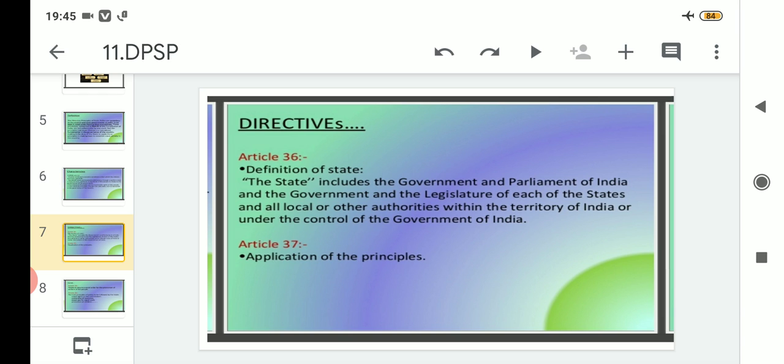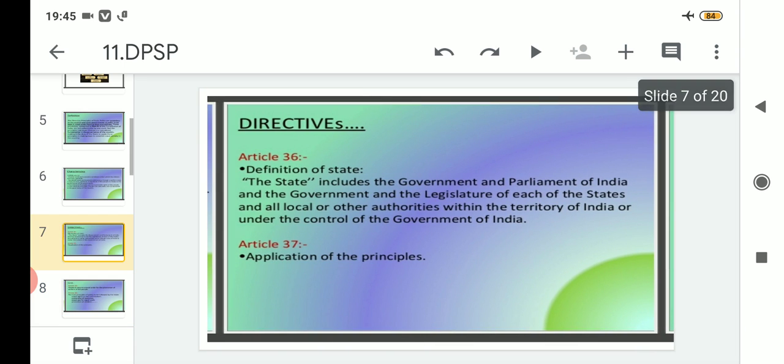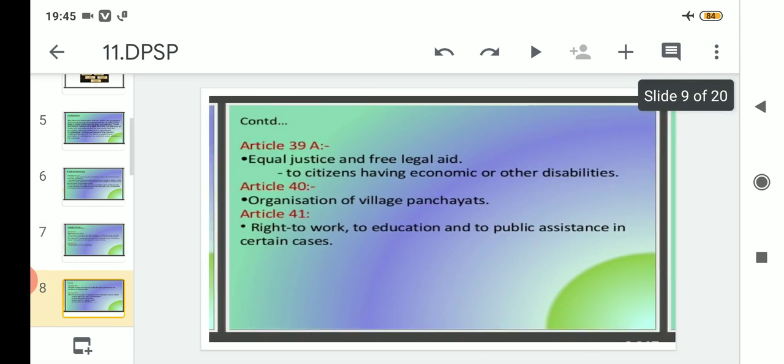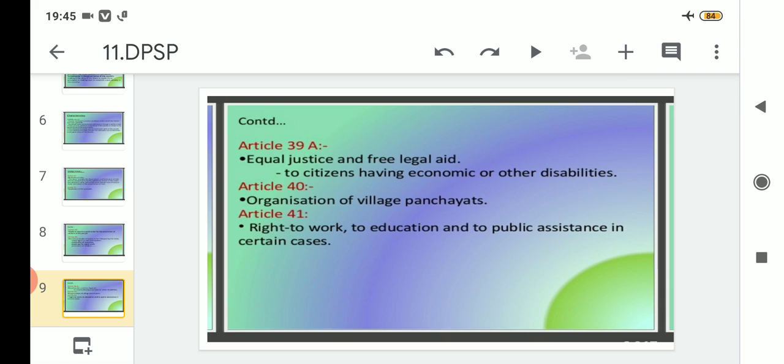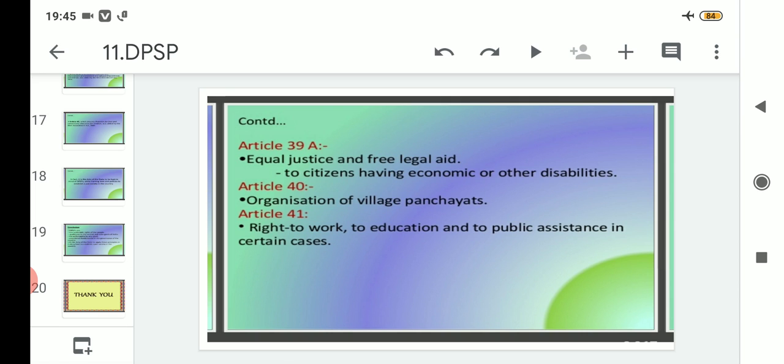Today we read about Articles 36, 37, 38 and 39. Clear? In the next class we will start from Article 39A. I hope the points related to the articles discussed today are now clear to you. With this I will wind up today's topic.